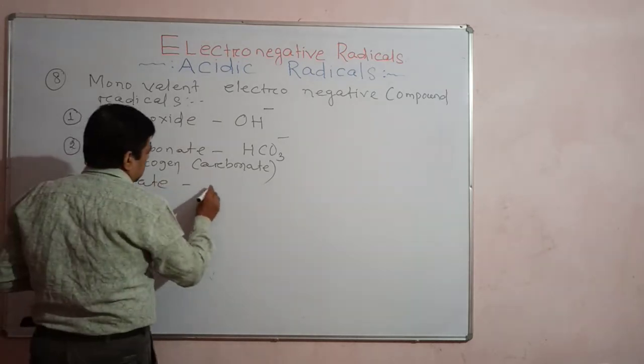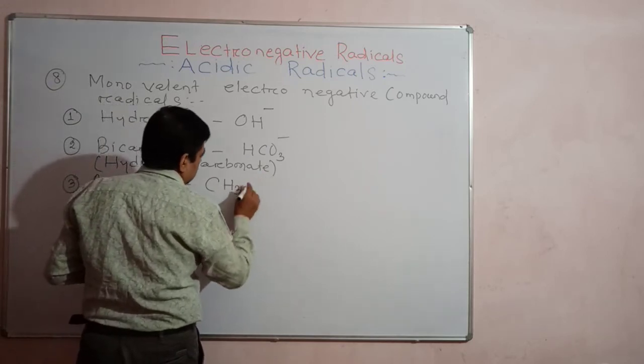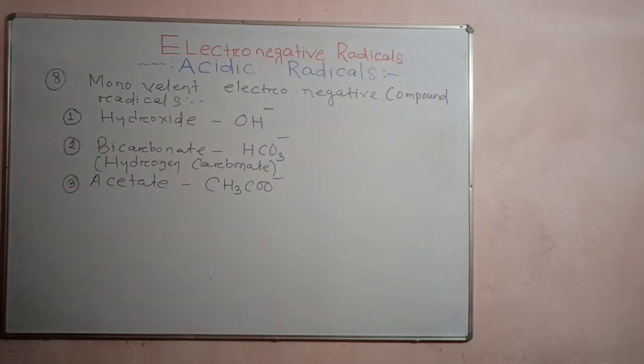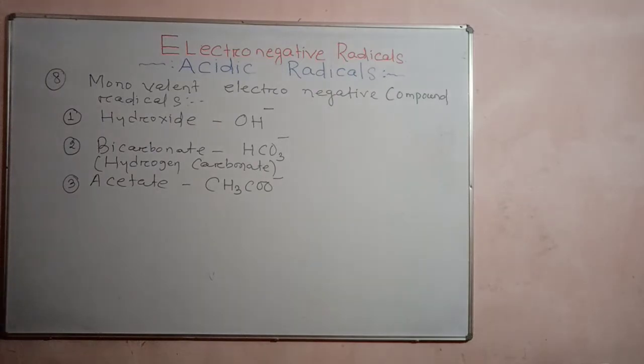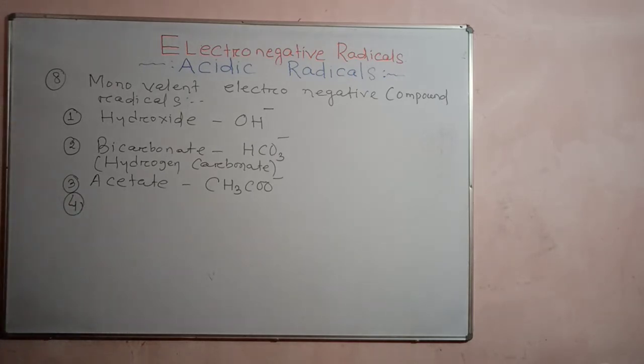Acetate. What is that? CH3COO minus. You see, this is another example of a monovalent, electronegative, compound radical. Okay, understand? Next point you write.